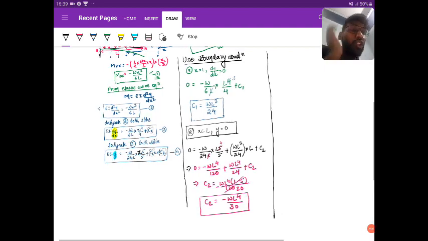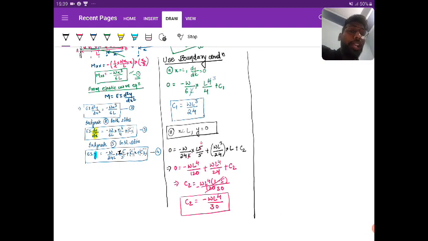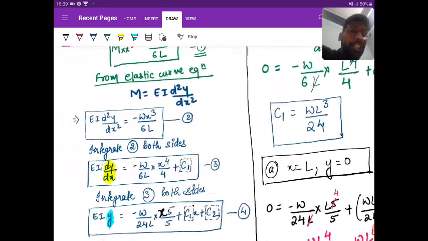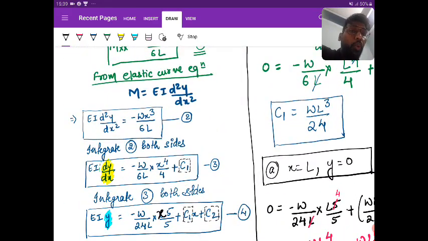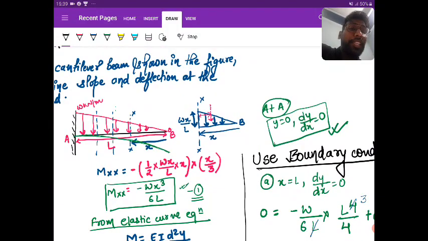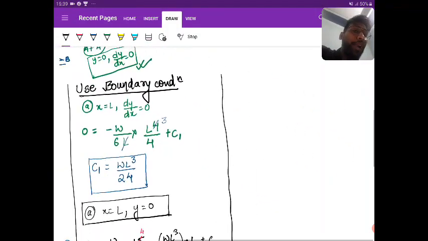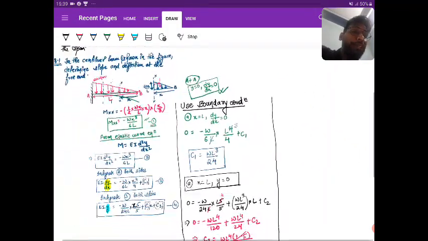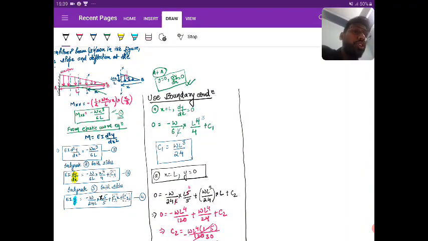Now once you find the boundary conditions, you can use the equations of dy by dx and y for finding the slope and deflection at the free end. So look here.